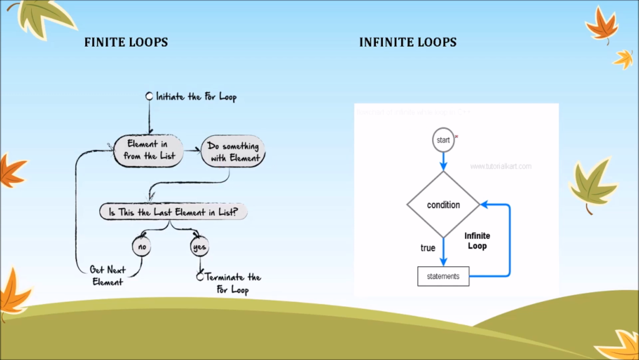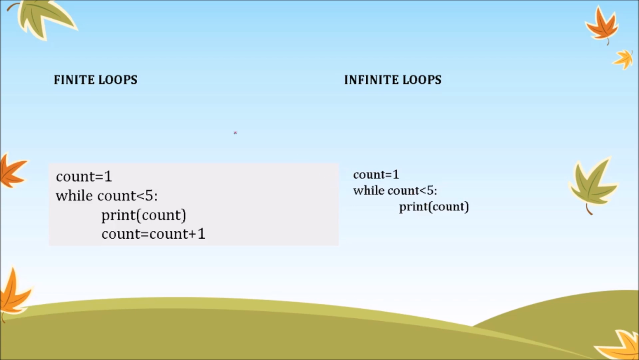But in case of an infinite loop, we check for a condition. If the condition is true, we execute certain statements. We again check for the condition. This happens when we don't have any terminating criteria for the condition, and we step into an infinite loop. We'll understand with an example. We have just seen how to print the numbers from 1 to 5. Count is 1, while count is less than 5, print count, and count is equal to count plus 1. So it will display 1, 2, 3 and 4.